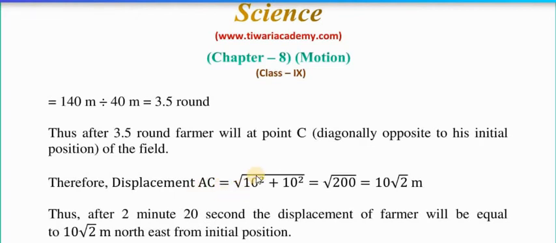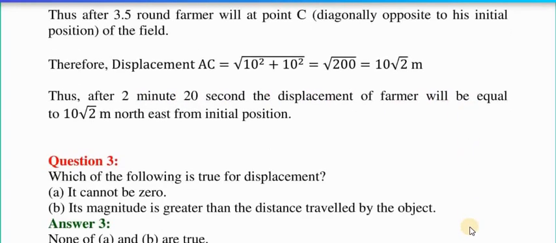AC is equal to under root of 10 raised to 2 plus 10 raised to 2, which is equal to under root 200. So under root 200 is equal to 10 under root 2 meter. So the displacement of the farmer is 10 into under root 2 meter. Thus, after 2 minutes 20 seconds, the displacement of the farmer will be 10 under root 2 meter northeast from the initial position.